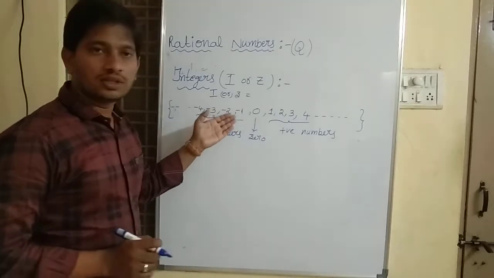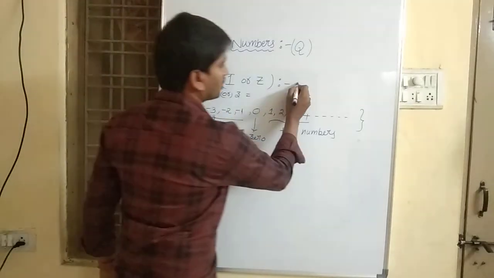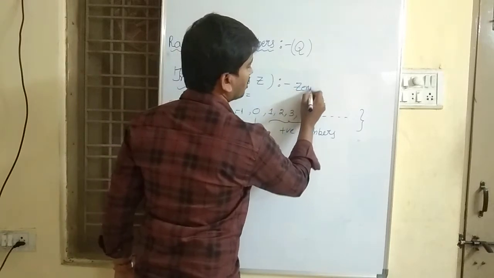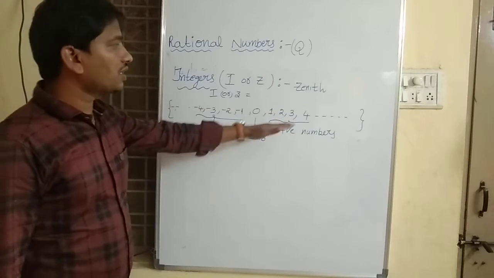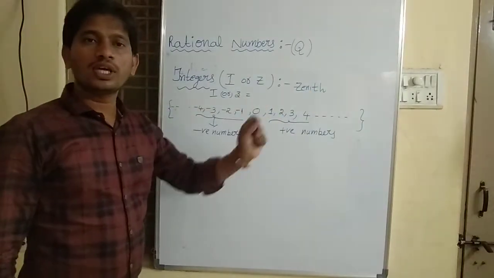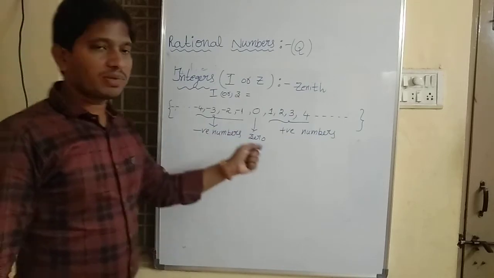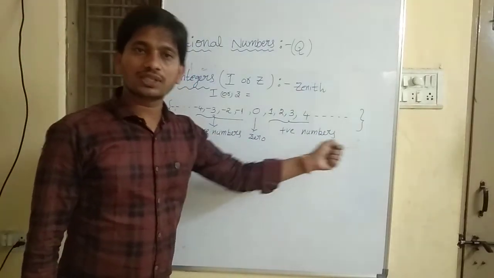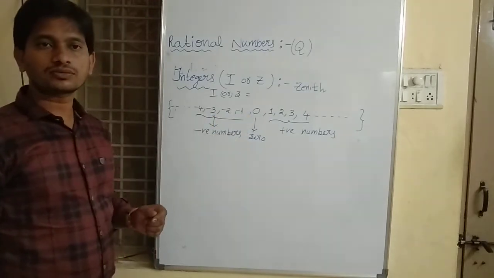Because integers were founded by the scientist Zenith. He is the founder of integers.